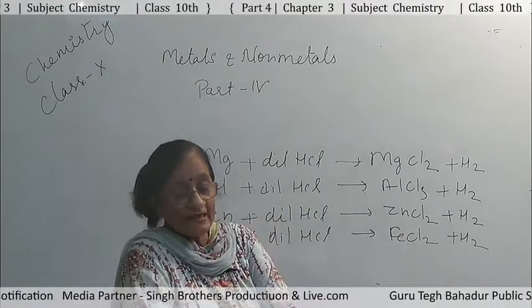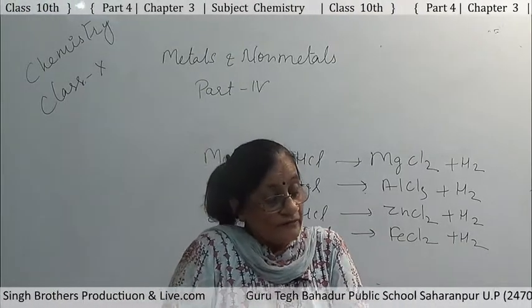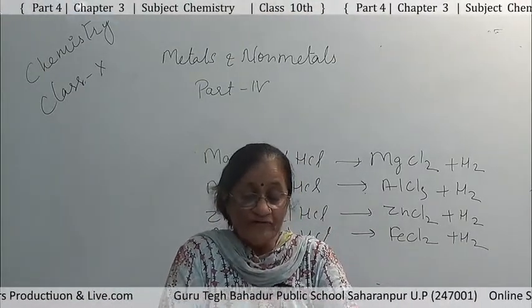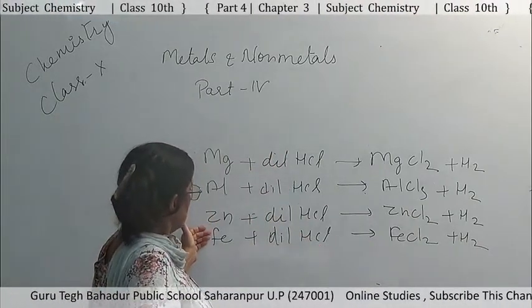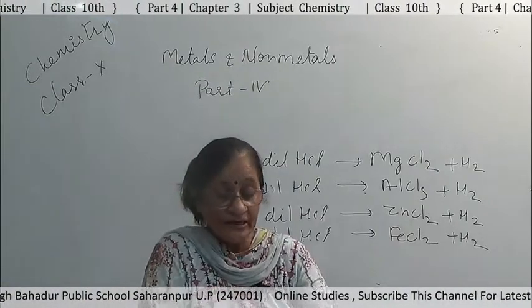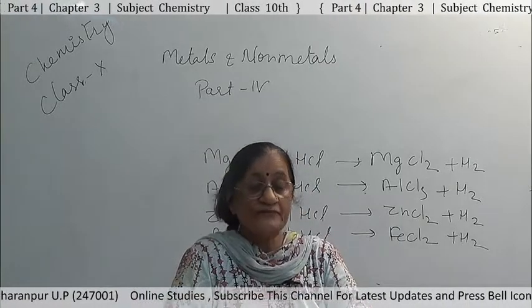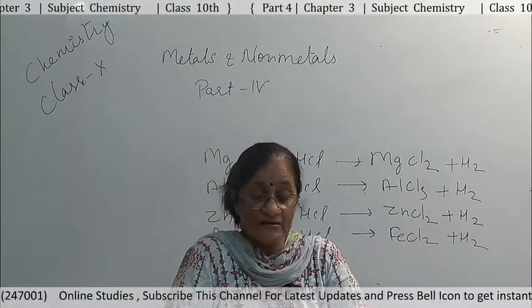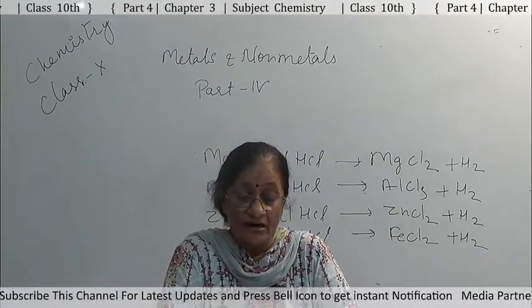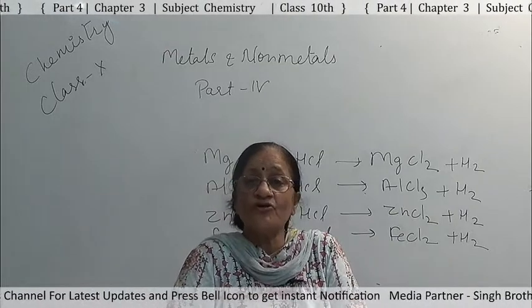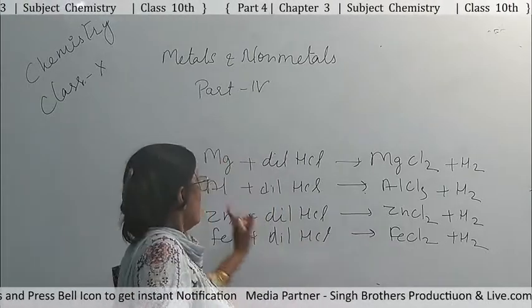In the activity, when we put magnesium, aluminum, zinc and iron separately in test tubes containing dilute HCl, we observe the reaction starts in each test tube and bubbles or effervescence starts forming, but the rate of formation of bubbles is fastest in the case of magnesium.